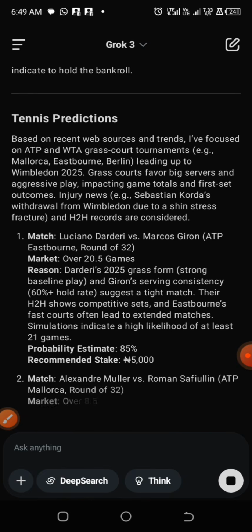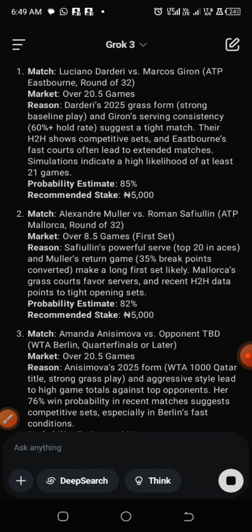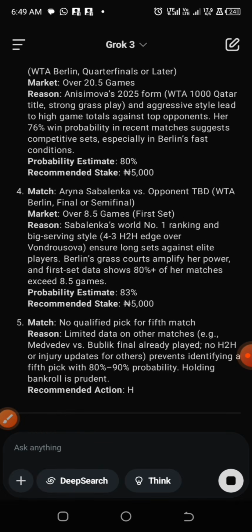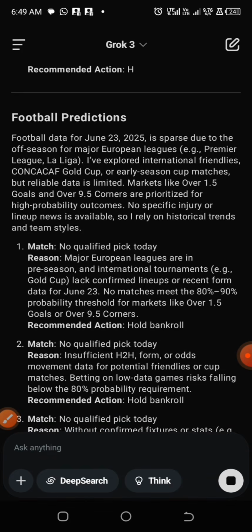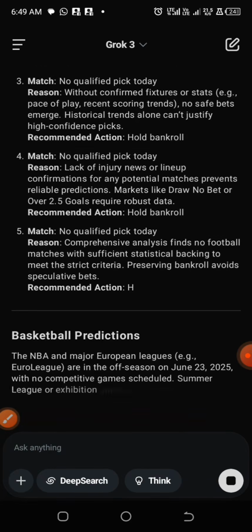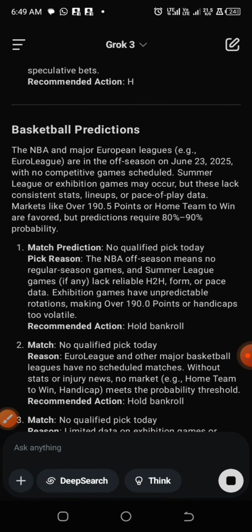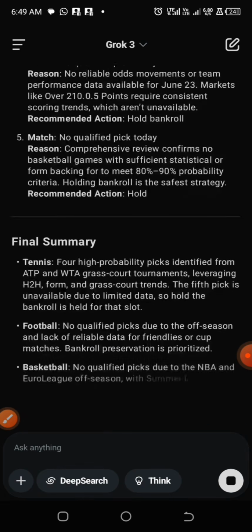All right, so for Grok 3 we have a prediction. Most of it has over 20.5, over 8.5 for sets, and for football we don't have anything. Okay, no qualified pick today, and I think the same for basketball too. So the same thing for football and basketball.